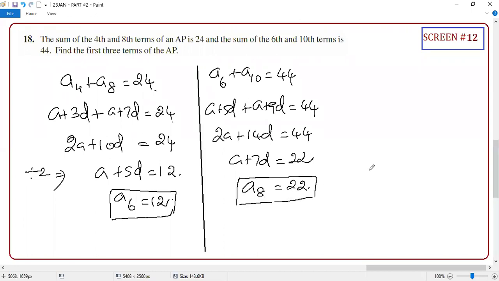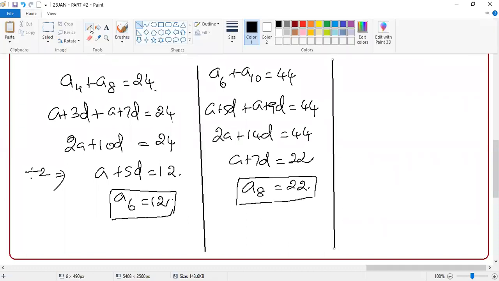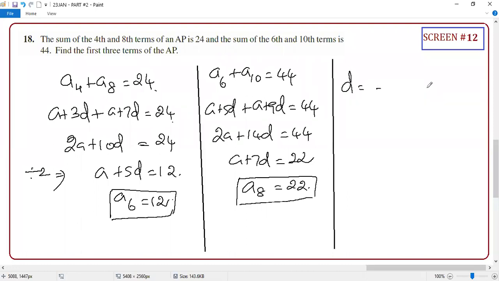Yes, sir. Guys, the moment you know any two terms, you can find the common difference. Yes, excellent, Arsh. So D equal to term difference, 22 minus 12, upon the position difference, 8th term minus 6th term. So the answer is 10 by 2. So D equal to 5.